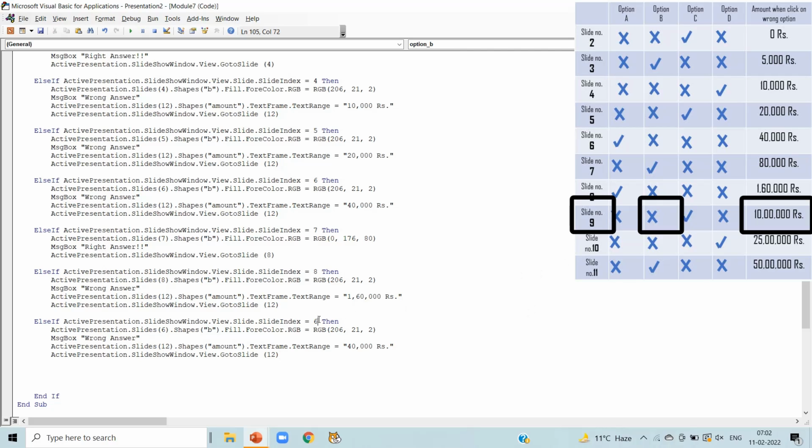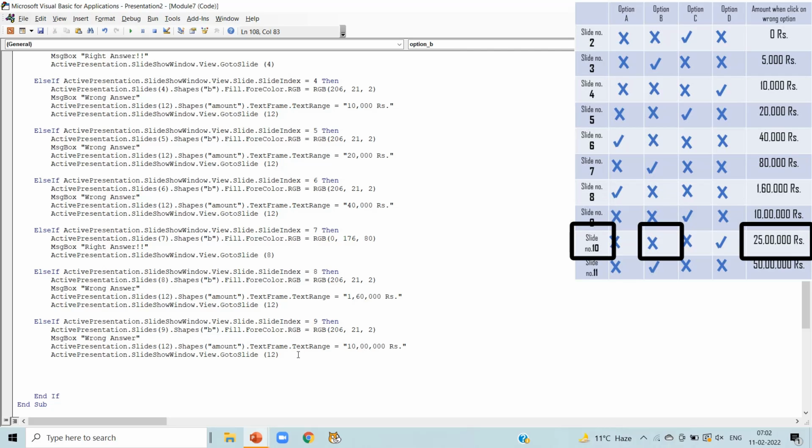Now in slide number 9, we can notice option B is wrong answer. So paste the wrong answer code, change the slide number to 9 in the first line and in second line, and as shape B is there, red color, wrong answer, the amount when we click on wrong answer is 10 lakh here.